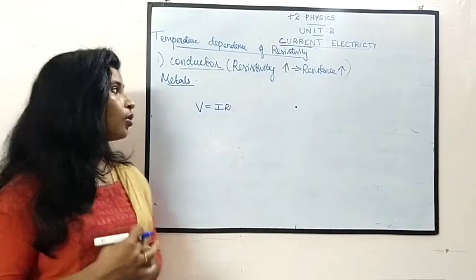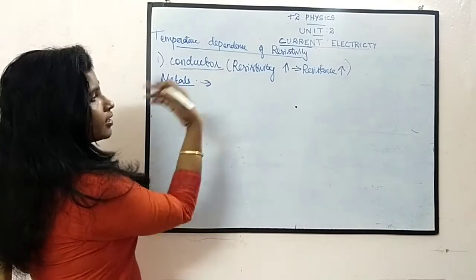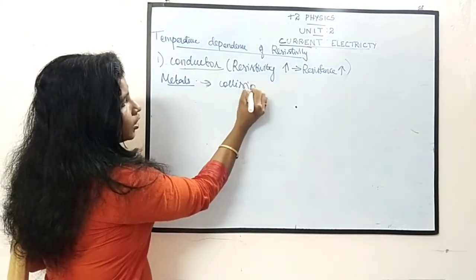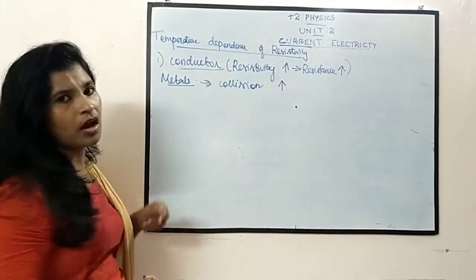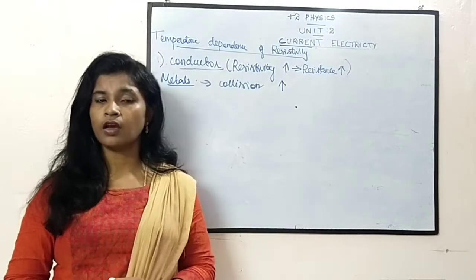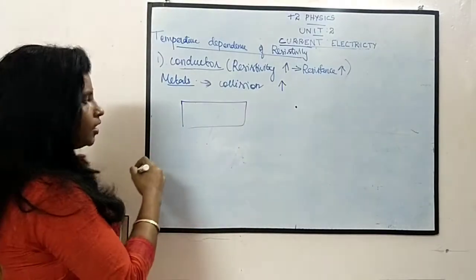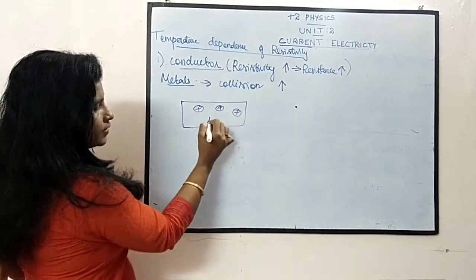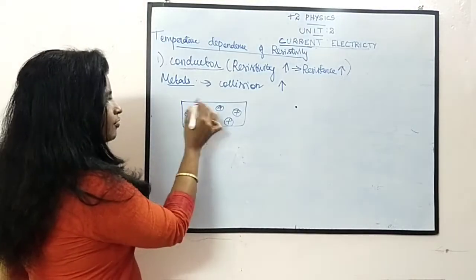So the reason for that increase, if you take a metal, consider a metal, the reason for this increase in resistance is nothing but due to the collision. Because the collision increases. How does the collision get increased? Okay, so consider a metal. So this is a metal. We know that it will have positive charges, which are very heavy. They will not move, right? So the electrons are free to move.